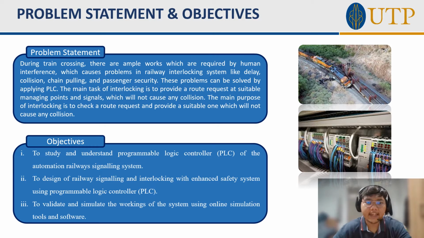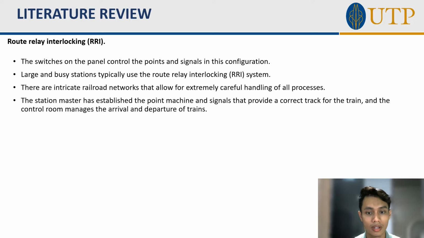First, to study and understand PLC of the automation railway signaling system. To design of railway signaling and interlocking with enhanced safety system using PLC. And lastly, to validate and simulate the workings of the system using online simulation tools and software. Next is the literature review.